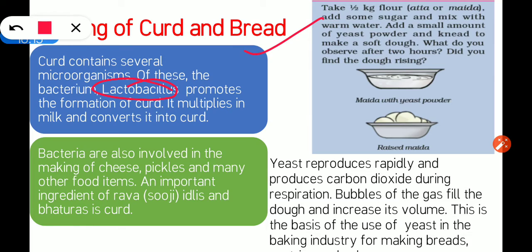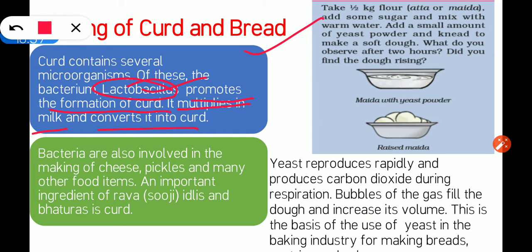What is the name of the bacteria that is in the curd? Lactobacillus. And what is the role of lactobacillus? It promotes the formation of the curd. It helps in making of the curd. How does it help? It multiplies in milk and converts it into curd.